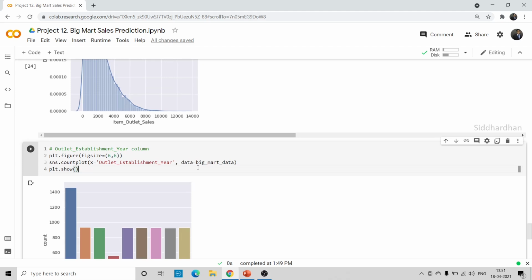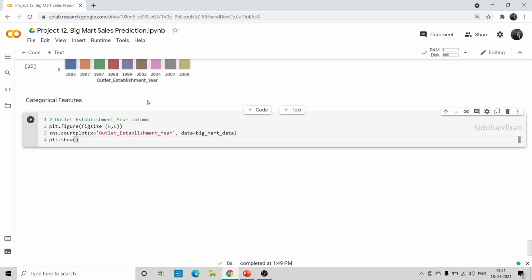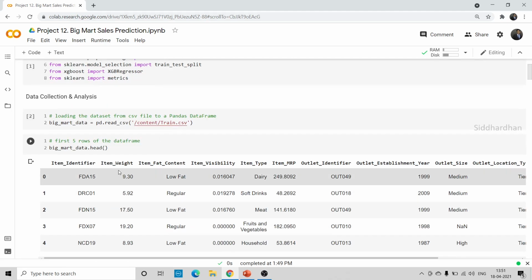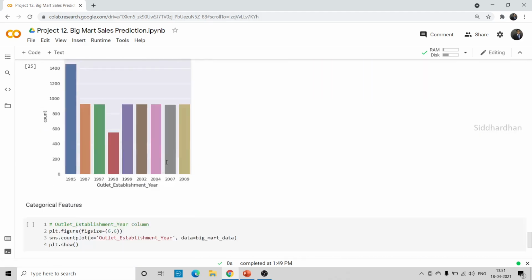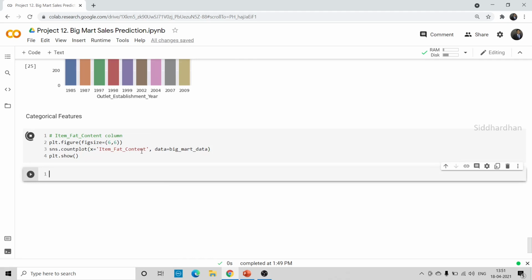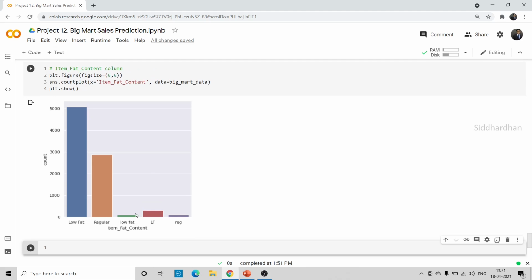Okay. So I'll just copy everything here, put it here, and we just need to change the column name. The first categorical column is the item identifier, so we are not going to include this. So it's item fat content. Let's see what the different values in item fat content are. Let's run this. So we have the values low fat, regular, again low fat, LF, and regular.